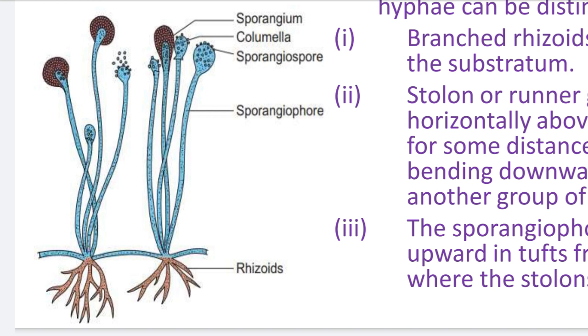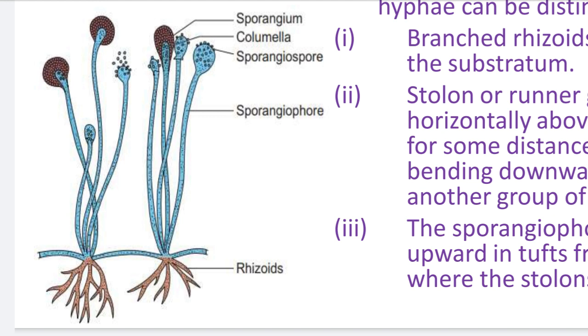So this is a siphonous or tubular structure, and that tubular structure is called the stolon. That stolon grows horizontally on the substratum. At a certain distance, it bends into the substratum, and from that bending, toward the lower side they produce rhizoids, and toward the upper side they produce the sporangiophores.